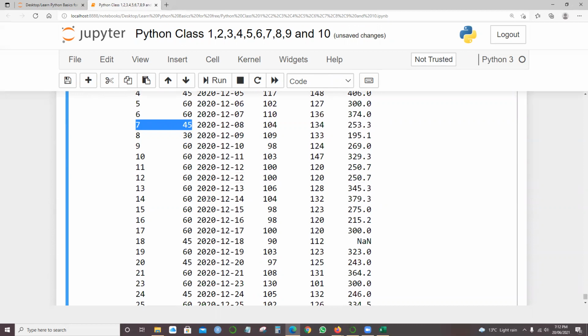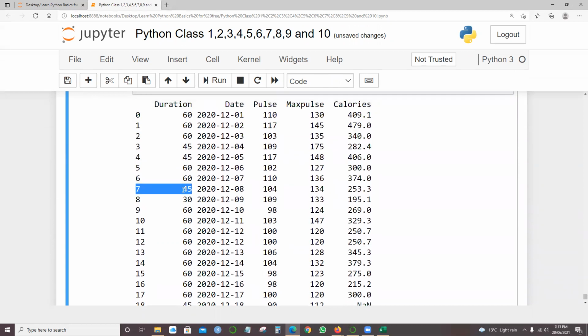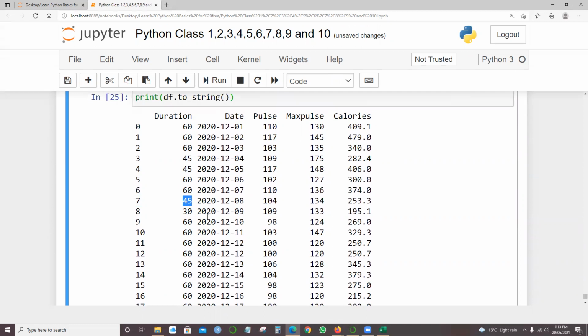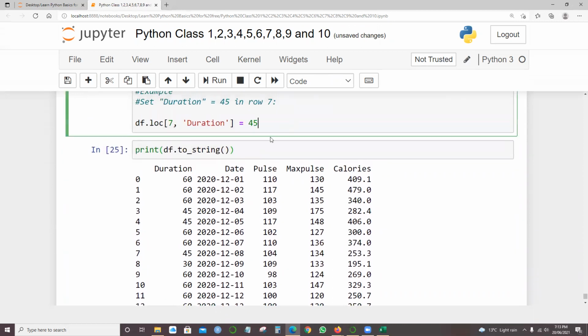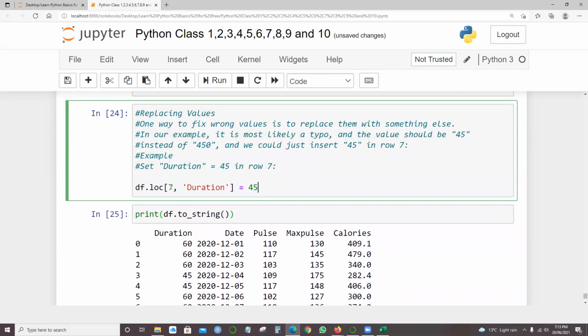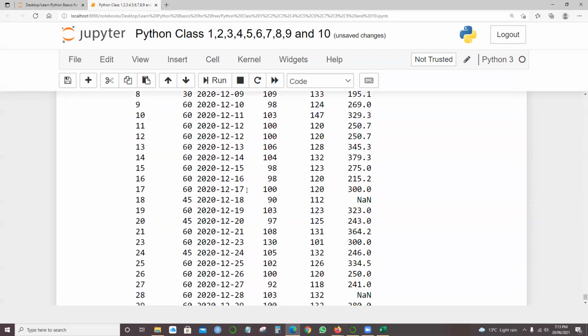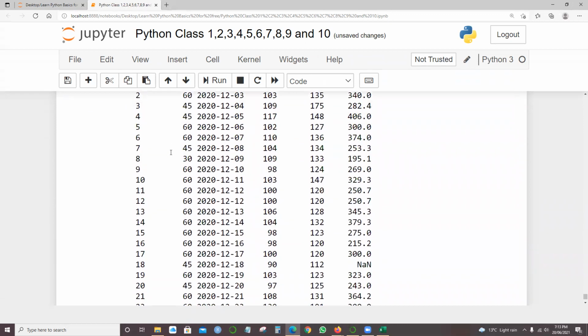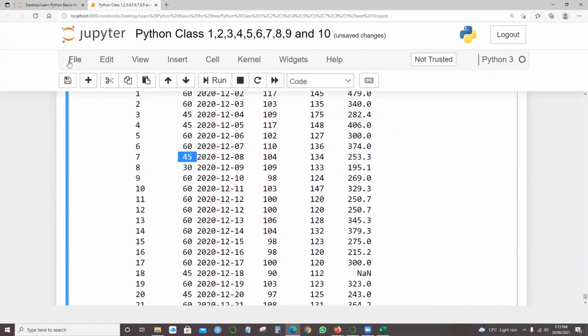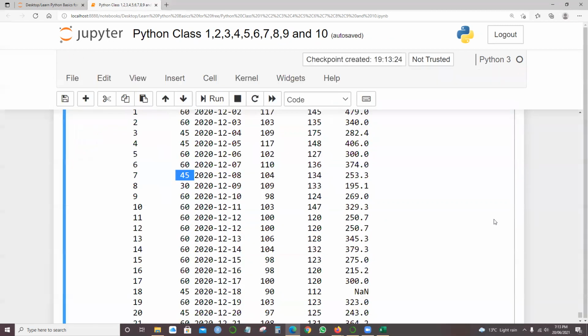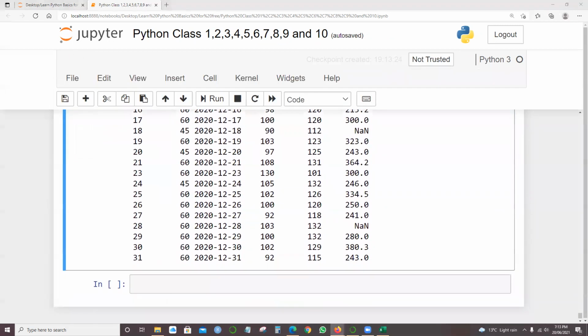Now the data has been cleaned, and the value we thought was out of the usual behavior has been fixed. The simple line df.loc, where loc means location 7, with duration equals 45, replaced 450 with 45. Let me save this. So that is one of the things.